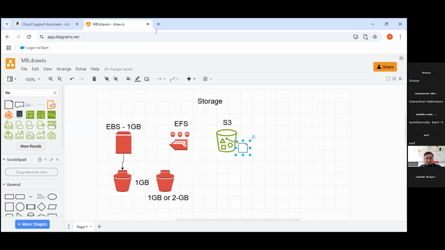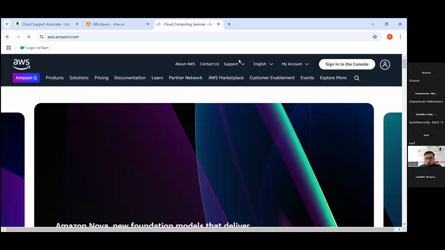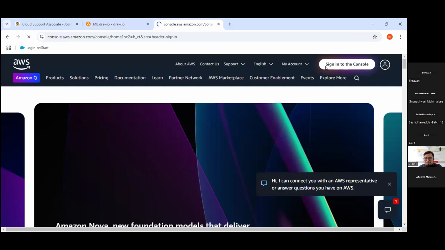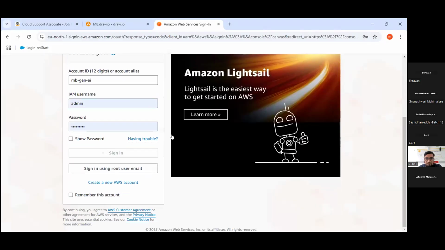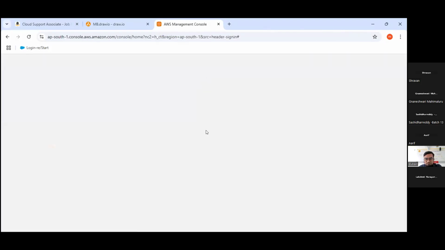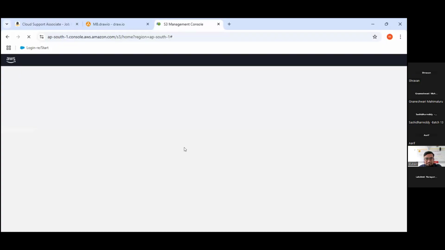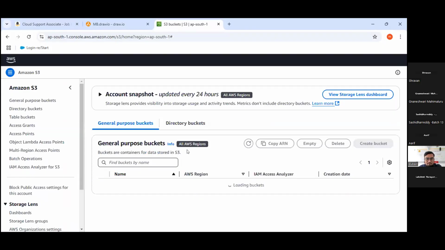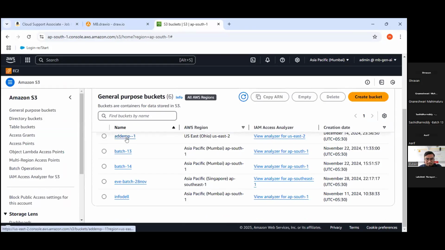Meanwhile, I'm just logging into my AWS portal, and I'll give you more idea, guys. Let's suppose I'm going to the S3 bucket.